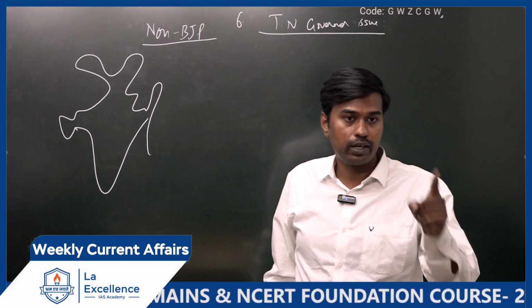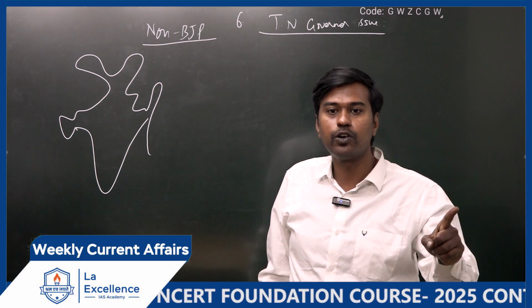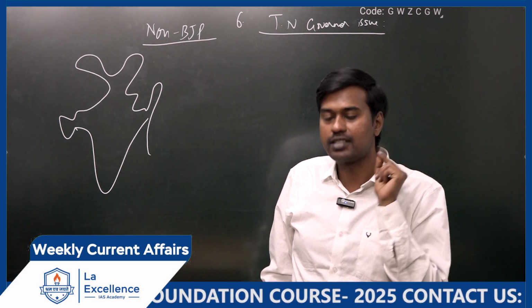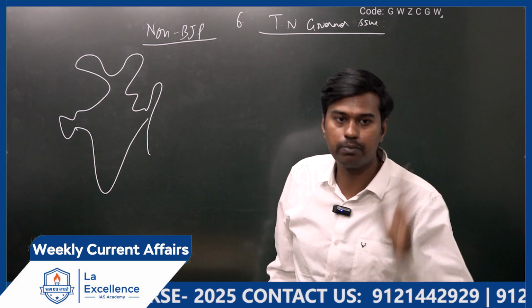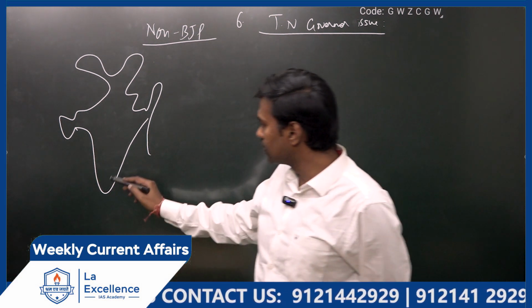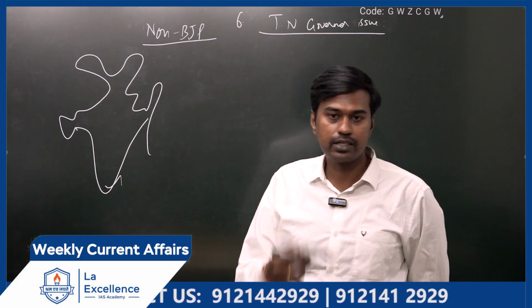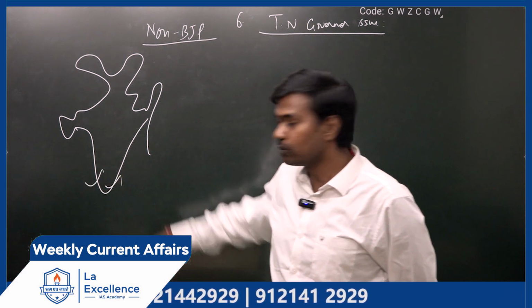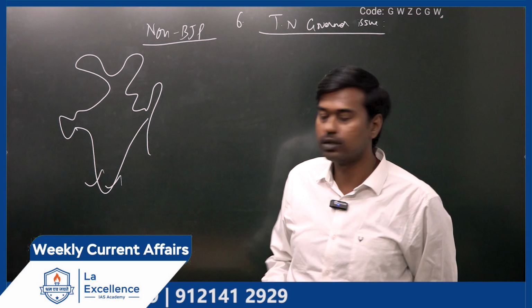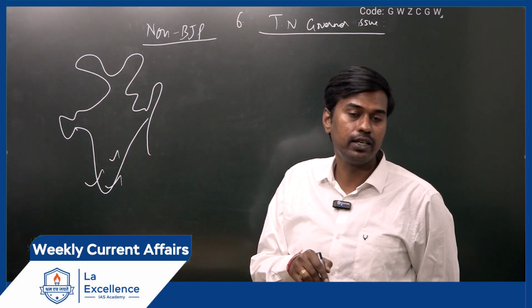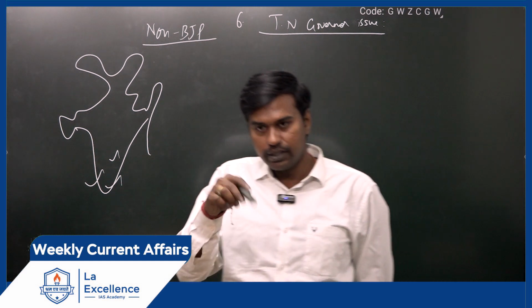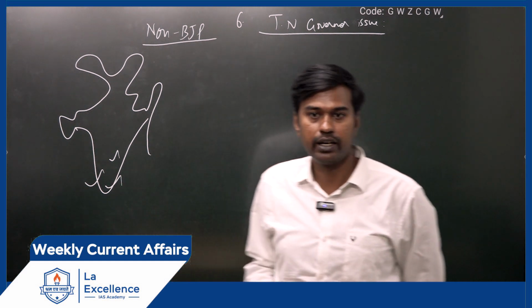Whichever state government is ruled by other than BJP government, their governor is trying to interfere in the day-to-day administration of the government and constitutional powers of the government. For example, Tamil Nadu, R.N. Ravi is creating headache for a long time. When it comes to Kerala, one more governor. And Telangana governor is from Tamil Nadu only, one woman, Tamilisai Soundarajan. She is also doing the same kind of irritation.